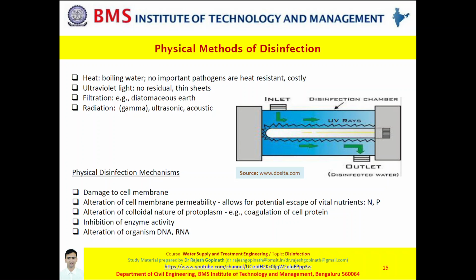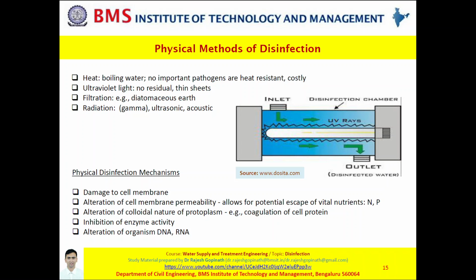But what we need to understand is, how does a physical method actually cause disinfection? This is possible because physical methods tend to damage the cell membrane and the cell wall. They tend to alter the permeability of a cell membrane. They would inhibit the enzyme activity which happens in a microorganism. These methods can also cause alteration of the pattern in DNA and RNA of the microorganisms. So it is through these combinations and techniques that physical disinfection is achieved.